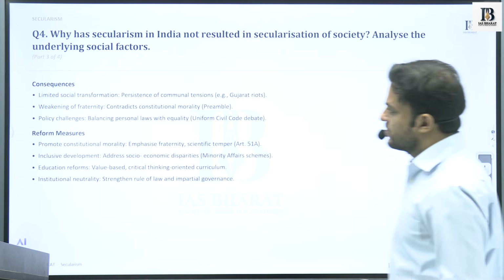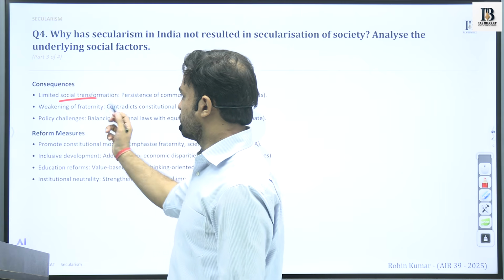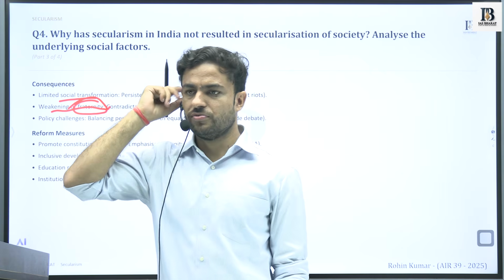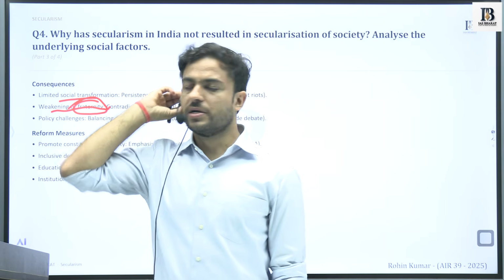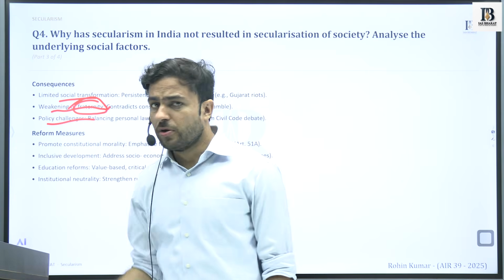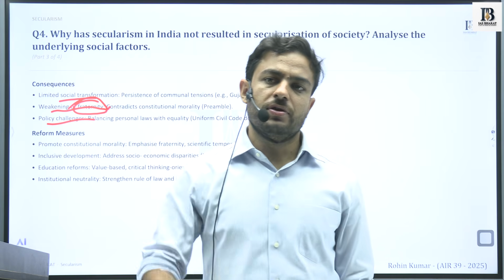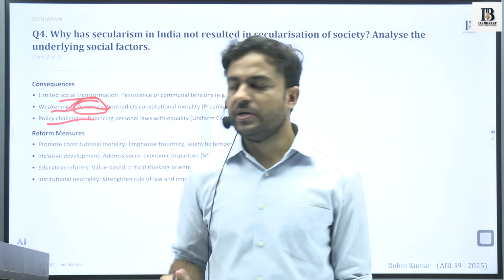What are the consequences of it? Again, limited social transformation and weakening of fraternity, in that different groups will not engage constructively with each other. There will be policy changes with respect to implementation, in that uniform policies will not be implemented.